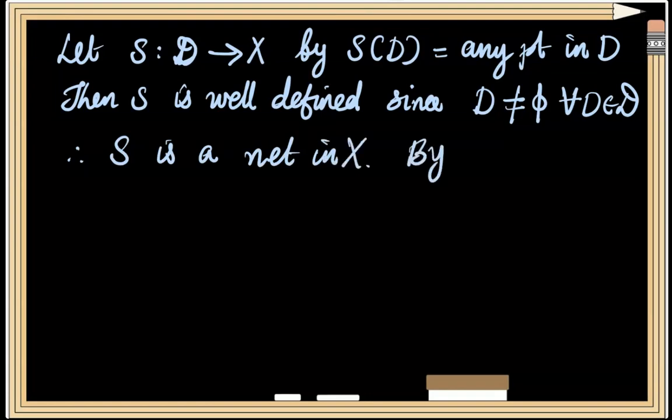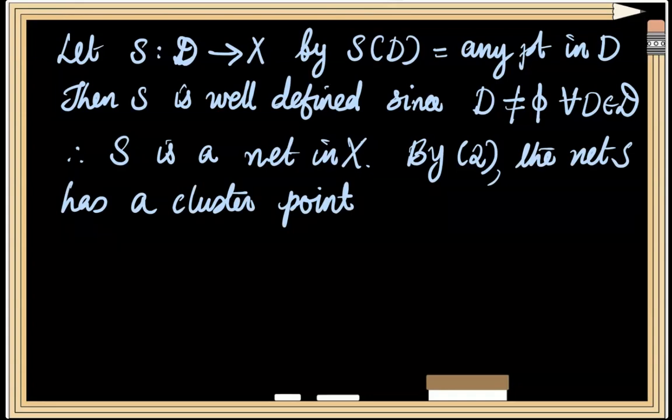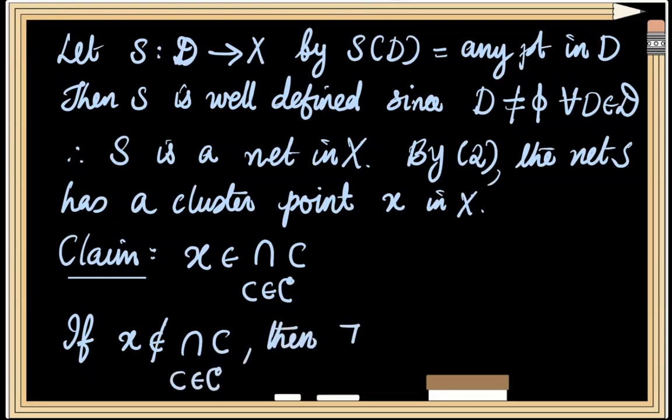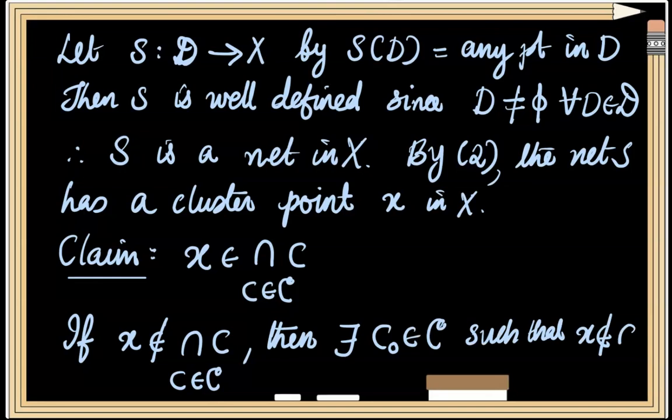By our assumption, statement 2, we know that this net S will have a cluster point, say small x, in the space X. We claim that this cluster point x will belong to the intersection of all members of family C. To prove this claim, we assume that x is not a member of this intersection. Then it implies that there exists some C0 element of family C such that x does not belong to C0.